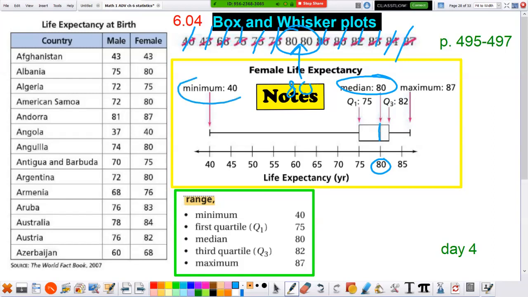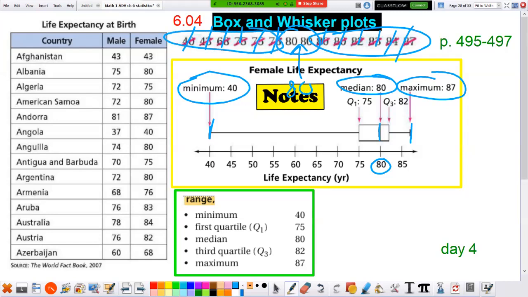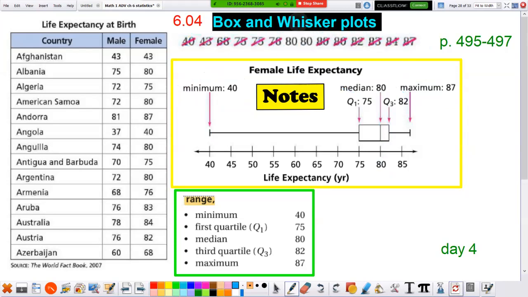So remember, we did the lowest, 40, gave it a line. We did the highest, maximum, 87, give it a line. We found the exact middle, median, we put a line here. So do you notice that the people that live older than the median, half the people are older than 80, but do they live a lot older than 80? And the people that live less than 80, do they live a lot less than 80 or a little bit? So here's the next little piece of data we can do. This was our middle, right here was the median. So that was right here, the median, we put a line there.